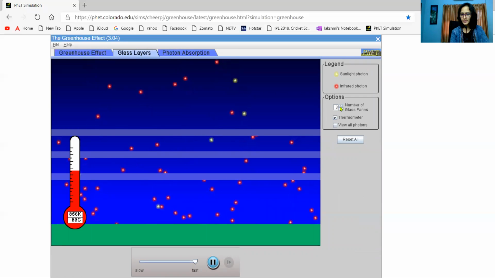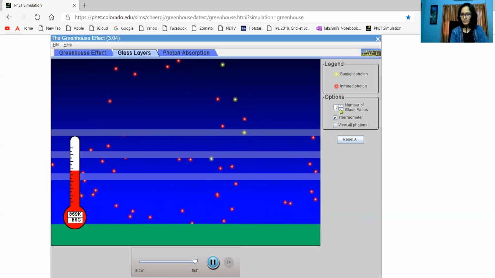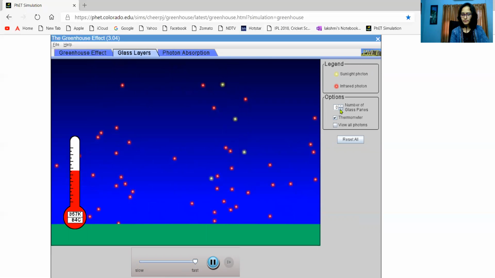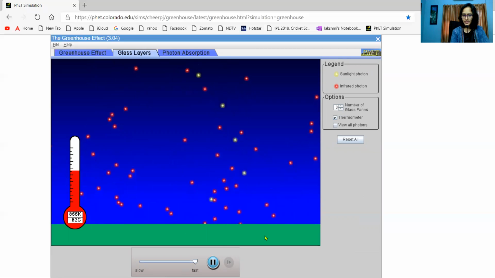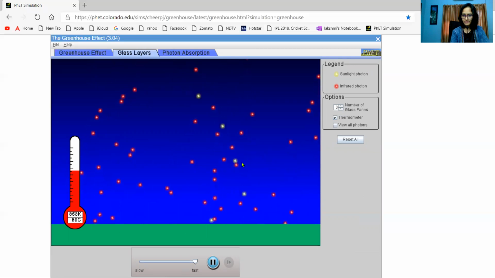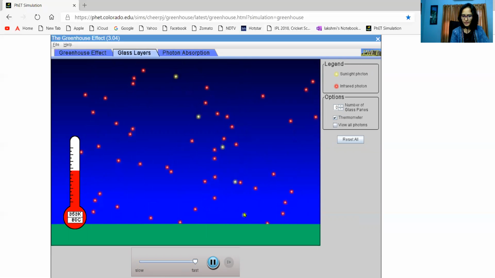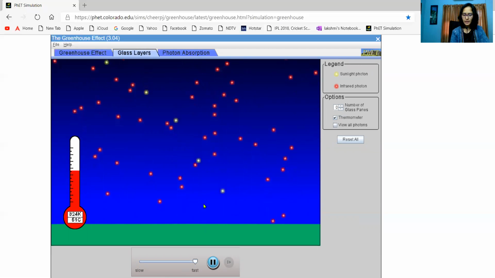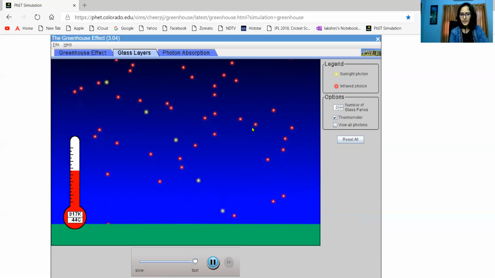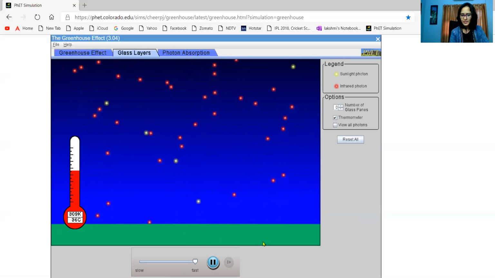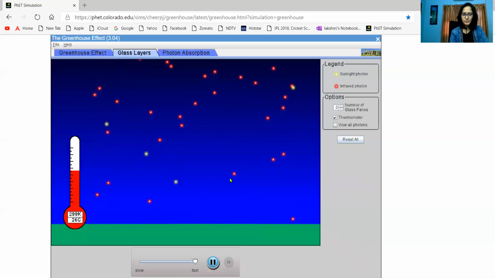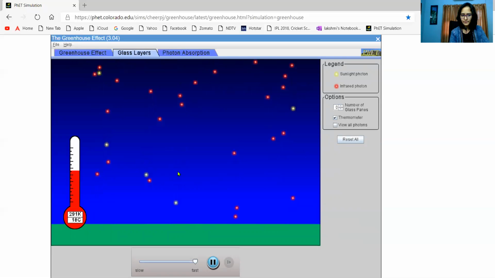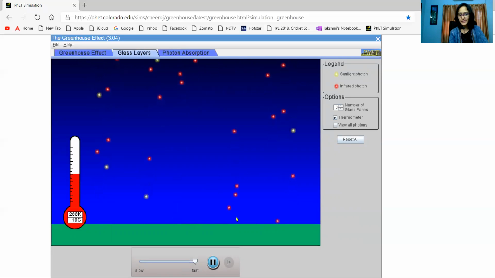You can see here, this is the Earth's surface. It is hit by visible photons. So every time a visible photon reaches it, it generates infrared radiation. Now, because there is no obstruction, this blue one is the space and this green is the Earth, and visibly there is no obstruction here. All the infrared radiation is freely escaping into space.